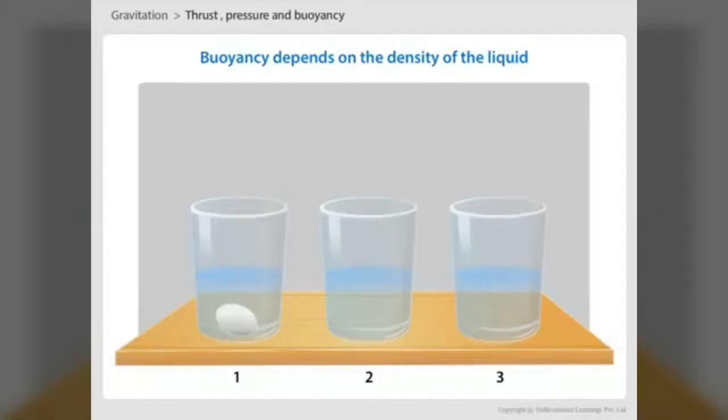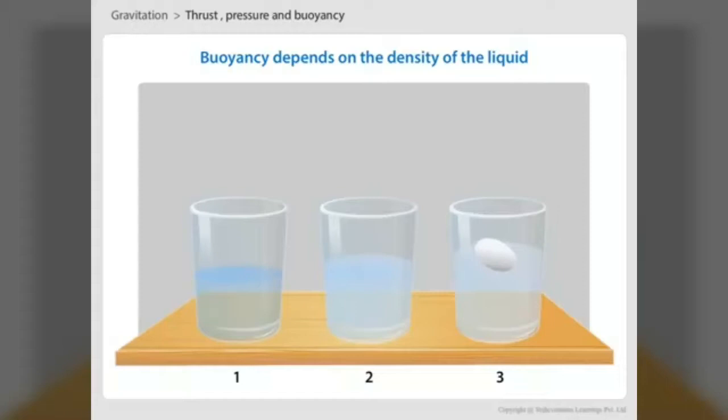Now in the second glass, add 2 tablespoons of salt and mix it well. Put the same egg from the first glass into the second glass. Here, the egg does not sink. It just rises up. Now add 4 tablespoons of salt in the third glass and mix it well, and drop the same egg into glass 3. Now the egg will rise further.